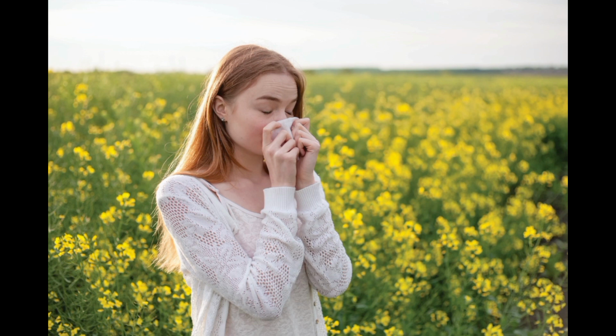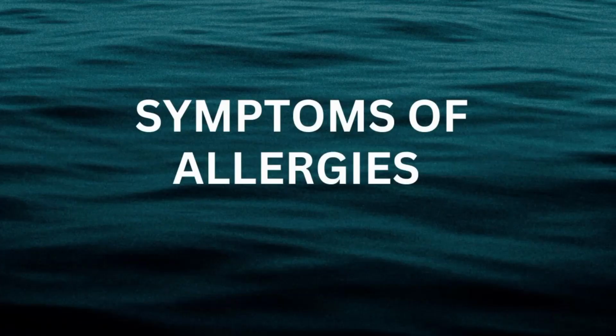Pollen counts tend to be highest during the spring and fall months, depending on the type of plant, and people with pollen allergy may experience more severe symptoms during these times. Treatment options for pollen allergy include avoiding outdoor activities during high pollen counts, wearing a mask when outside, using air purifiers or HEPA filters indoors, and taking allergy medications, such as antihistamines, nasal corticosteroids, and decongestants. In severe cases, allergen immunotherapy or allergy shots may be recommended to desensitize the immune system to pollen allergens.